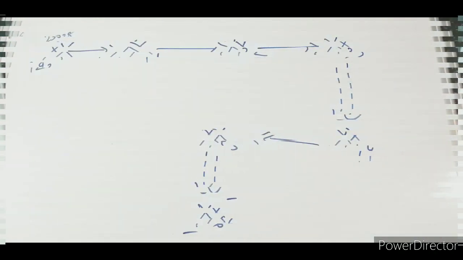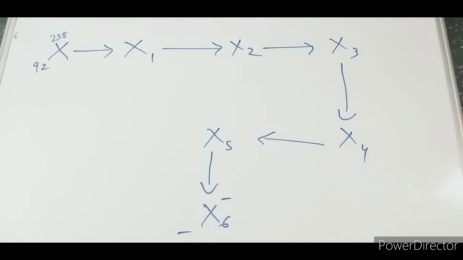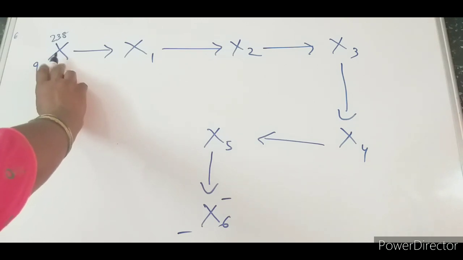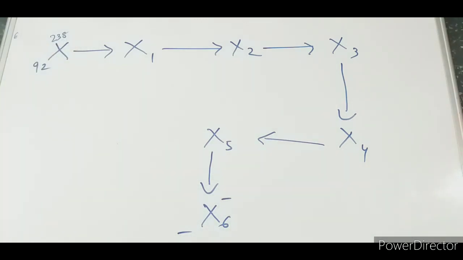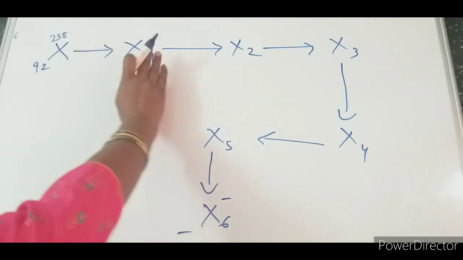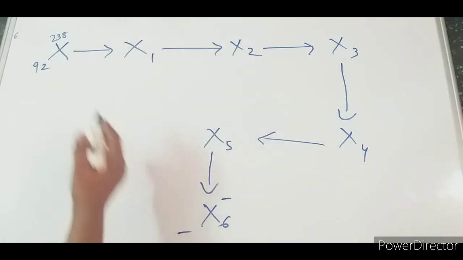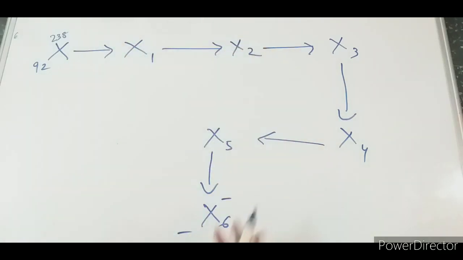Another interesting one. Now one question I have given you. Here it is a radioactive substance with atomic number 92 and mass number 238, and after some emissions, which I will give you now, at last it comes to X6.